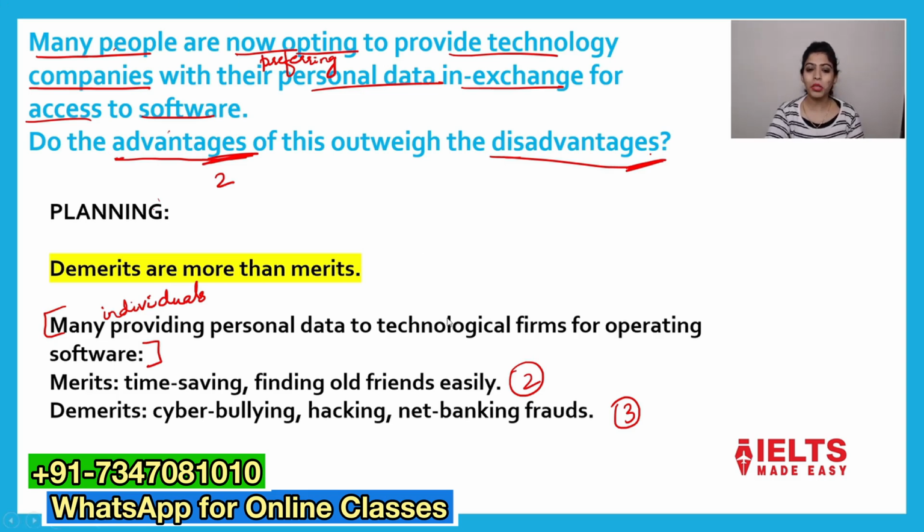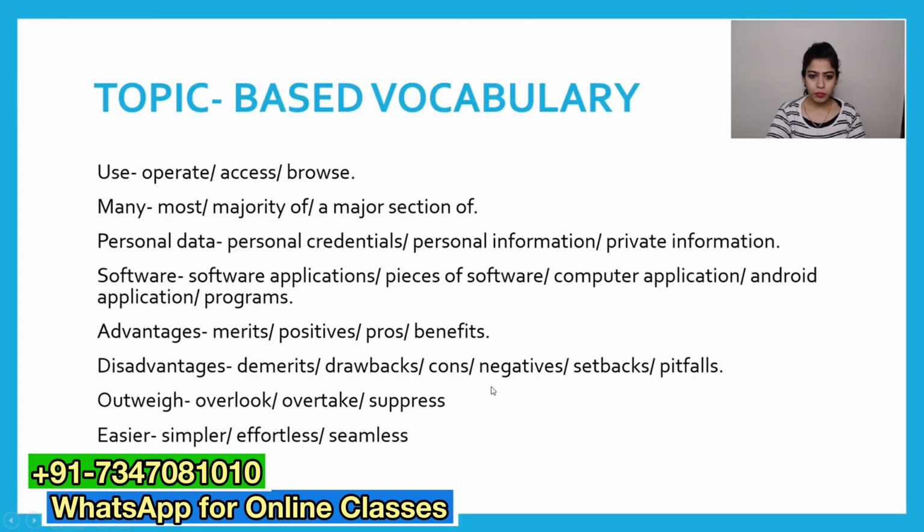Let us go through the topic based vocabulary. For use we can use the synonyms operate, access, browse. For many: most, majority of, a major section of.